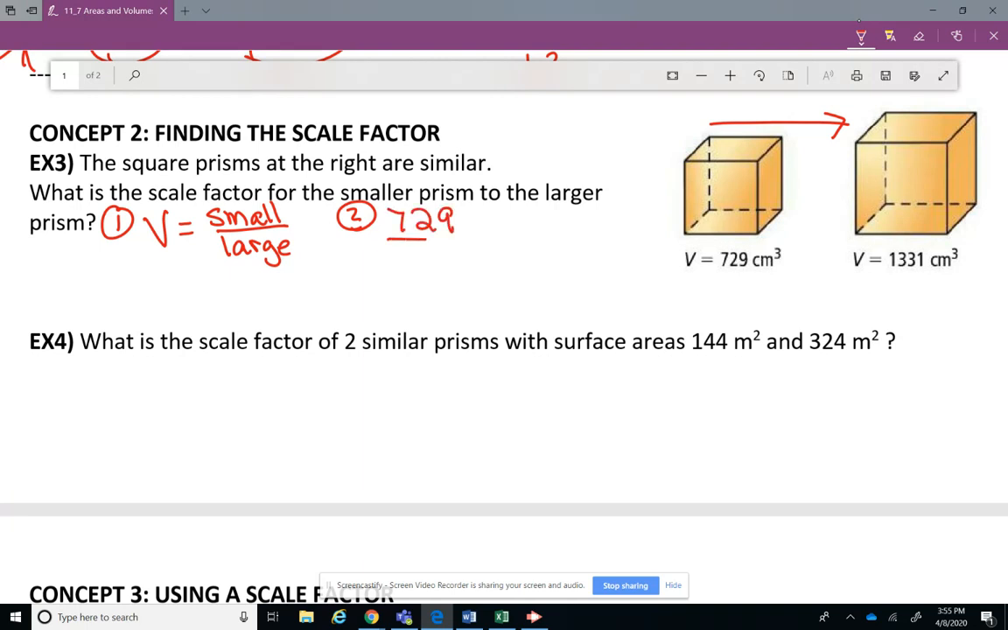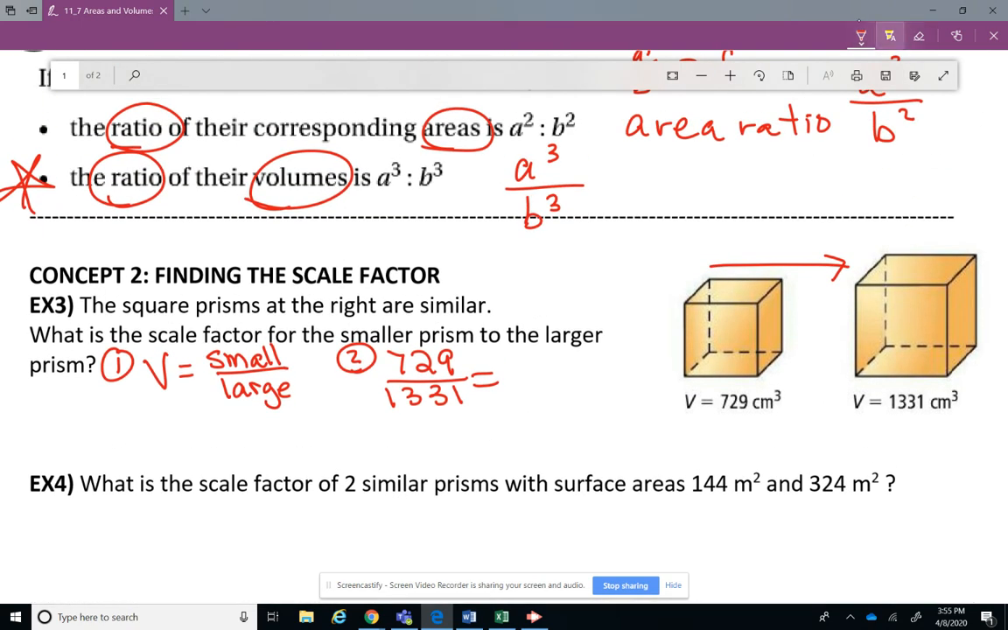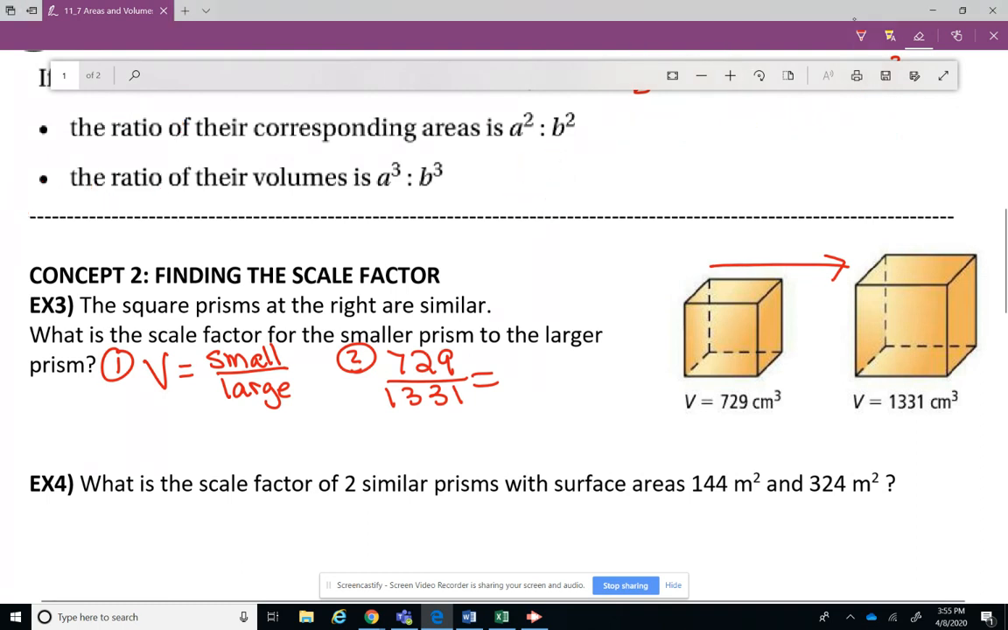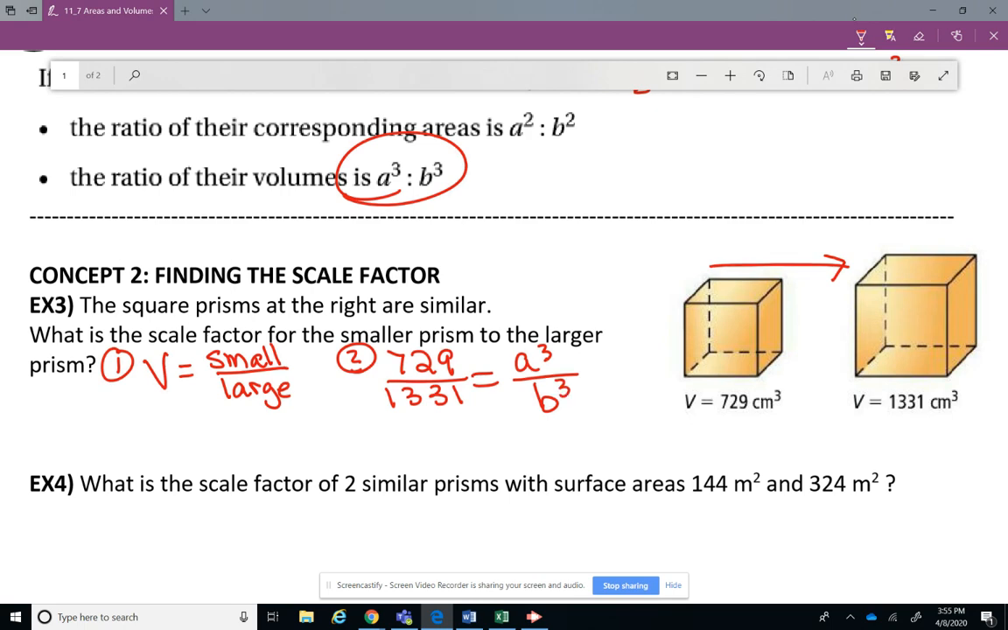729 cubic centimeters, over the larger measurement, 1,331 cubic centimeters, equals, go back up there, which one's volume? Is it A over B, A squared over B squared, or is it A cubed over B cubed? Okay, so it's going to be the A cubed over the B cubed.